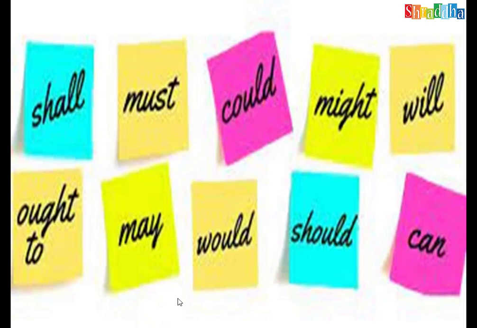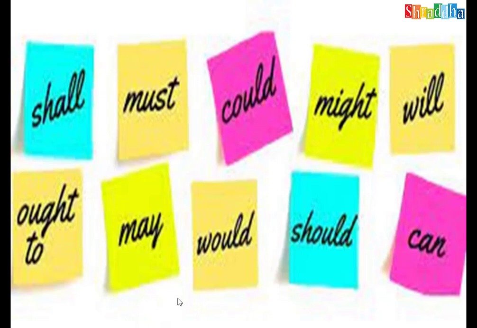So whenever you get these modal verbs, they should always take V1. It may be negative, it may be past tense, it may be present tense, but they will take only the V1 form. If other forms are given, V2, V3, V4, then you have to change it to the V1 form.